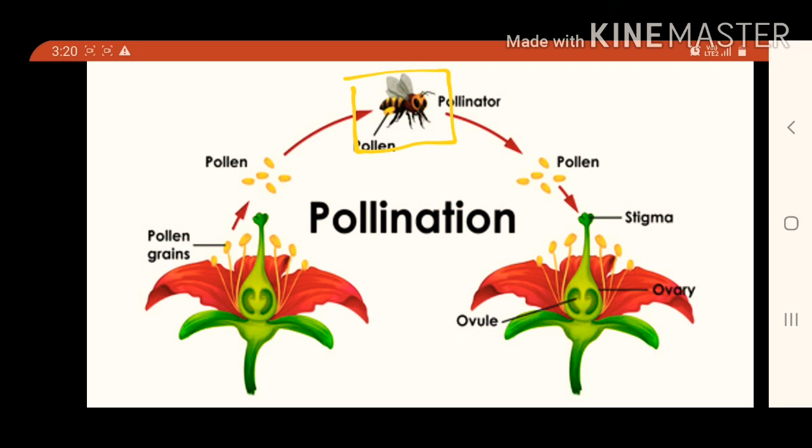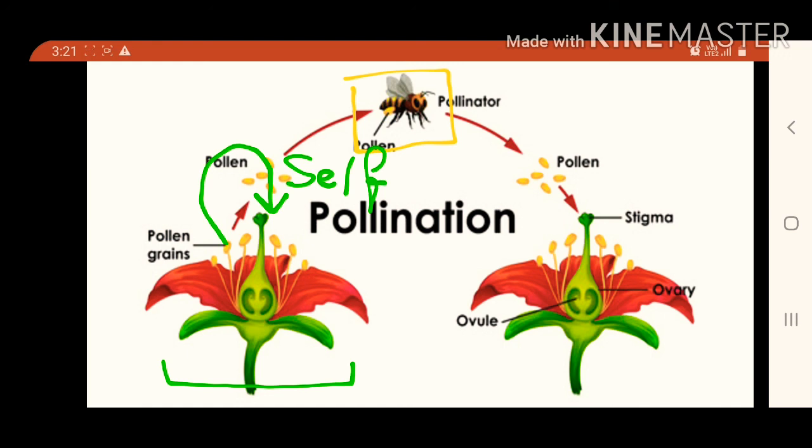See, one more point. If the transfer of pollen grain from the anther of this flower to the stigma of this same flower occurs, this kind of pollination is called self-pollination.